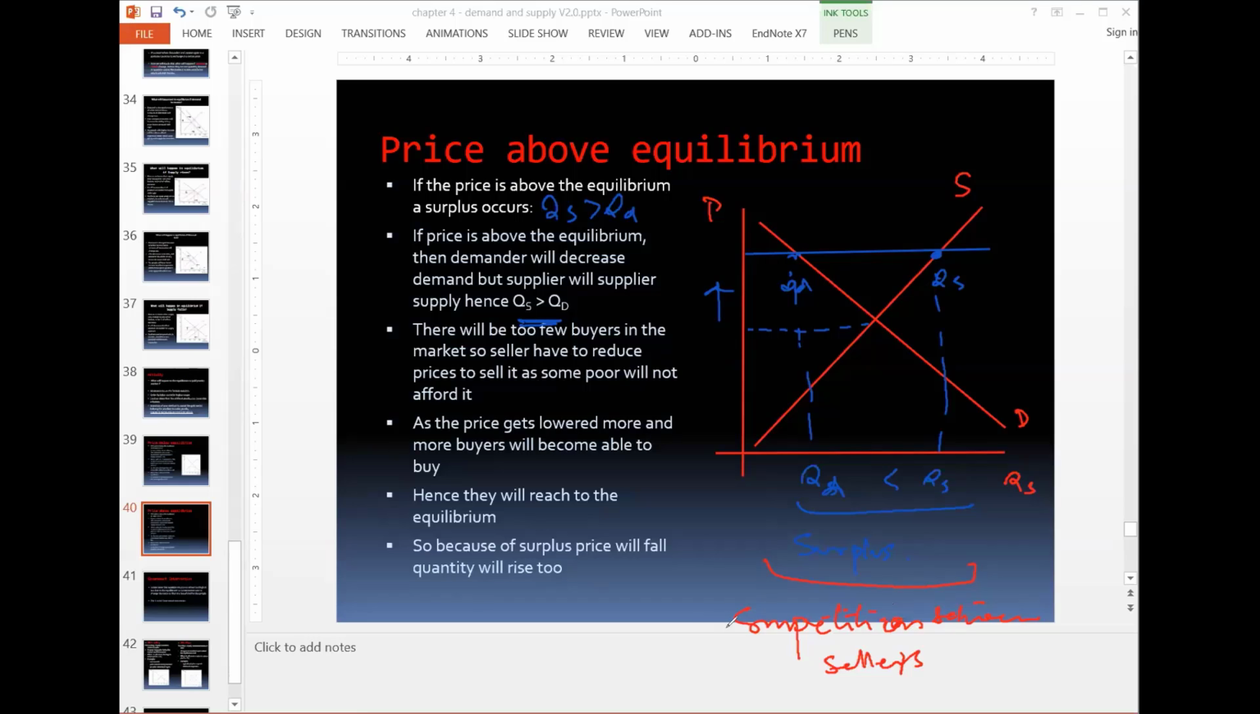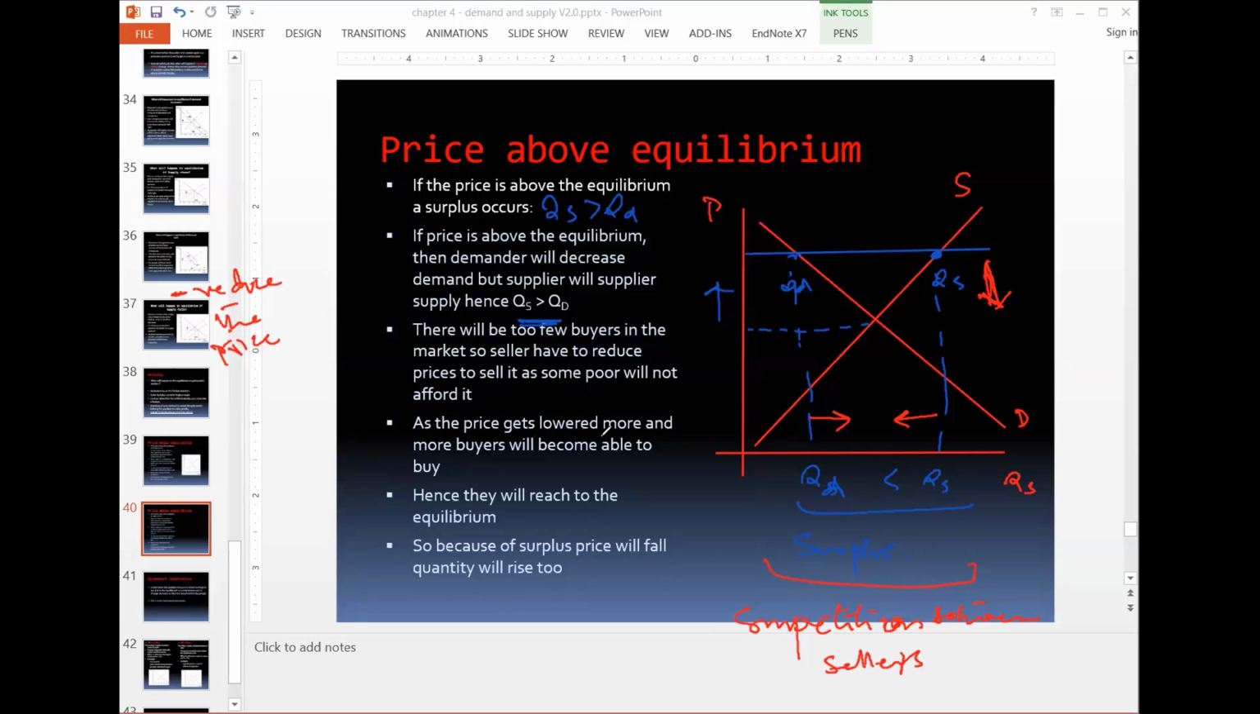So what these sellers will do, first of all, they will reduce the price. When they are reducing the price, they are going down. When they are reducing the price, they are actually also reducing the quantity, because at the lower price they cannot afford to produce more. When they are reducing the price, some of the poor customers will be able to afford it, so they will increase the demand.